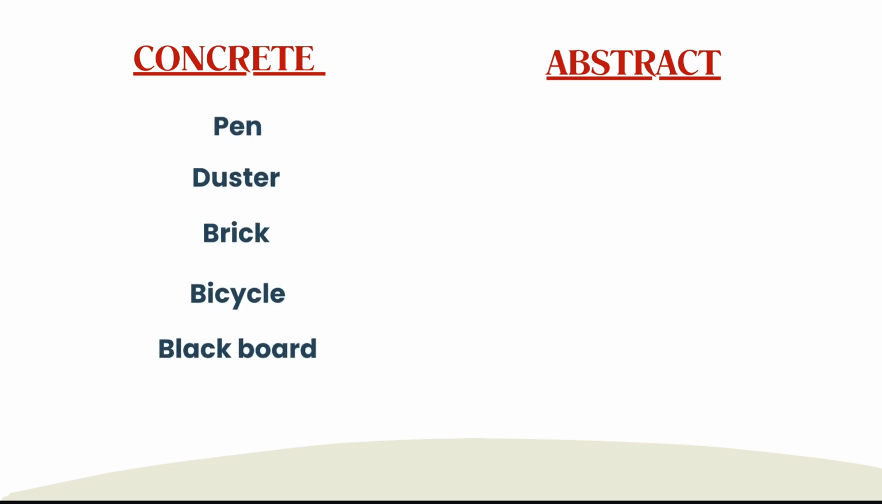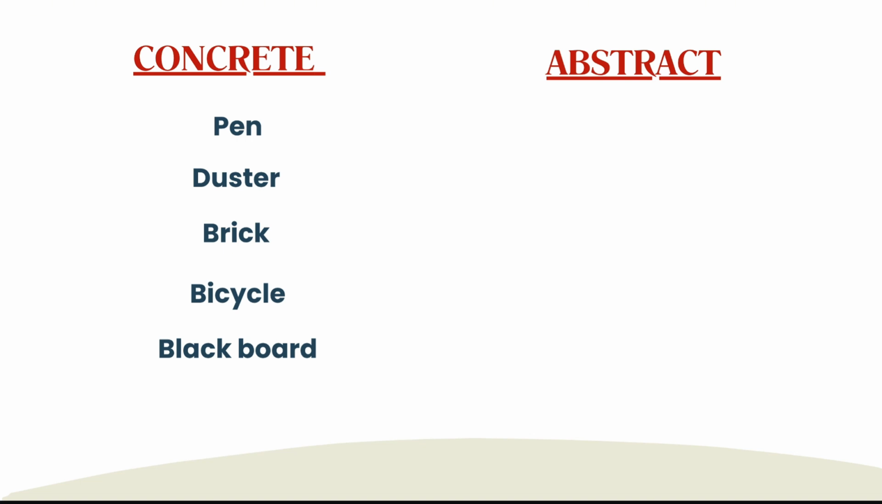Basically, we will discuss some concrete things and some abstract things. First of all, I want to tell you the actual difference between concrete things and abstract things. Concrete things are those things which we can touch or carry. If I give you some examples, like a pen, just tell me, can we hold a pen? Yes. A duster, a brick, a bicycle, and a blackboard. These are things which we can hold, we can throw them up, we can do anything with them by holding them, right?